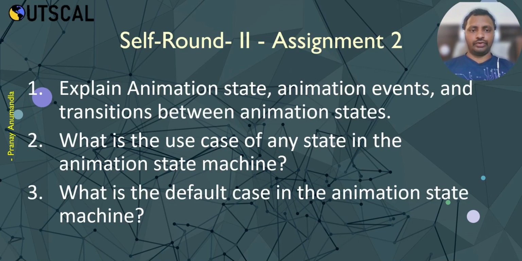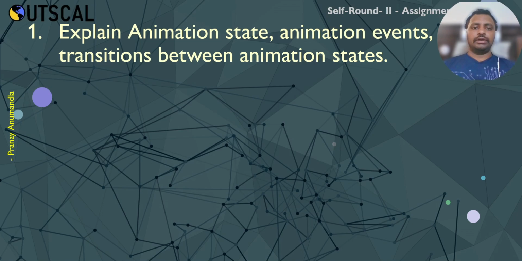The assignment is to explain animation state, animation events and transition between animation states. What is the use case of any state in the animation state machine? What is the default case in the animation state machine?